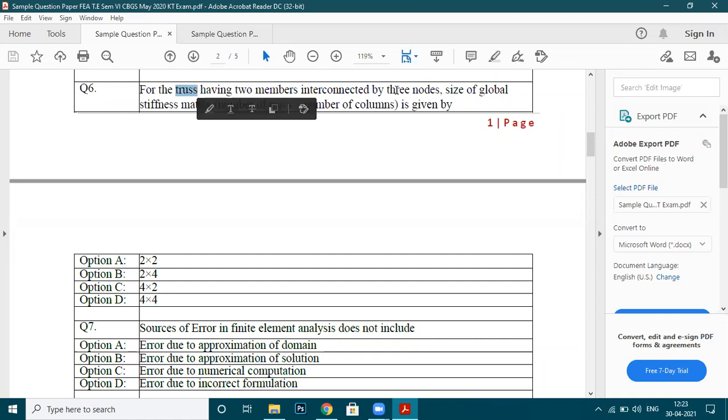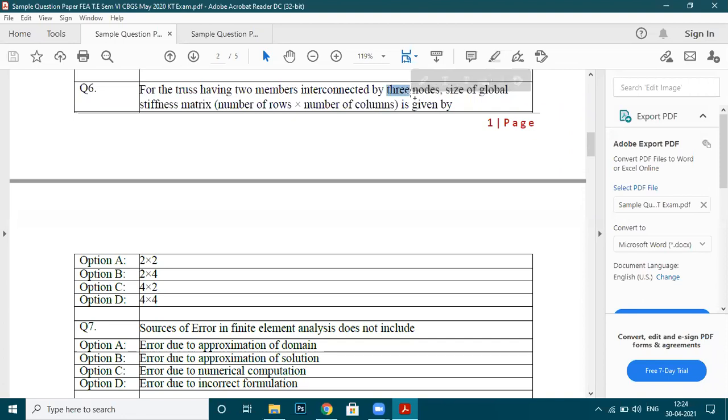So see, there are three nodes. Each node can move in two directions. So 3 into 2 is 6. So size of the global stiffness matrix is 6 by 6. This option is not given here. Now if you want to select one of the options from the given options, here instead of 3, you should have 2.